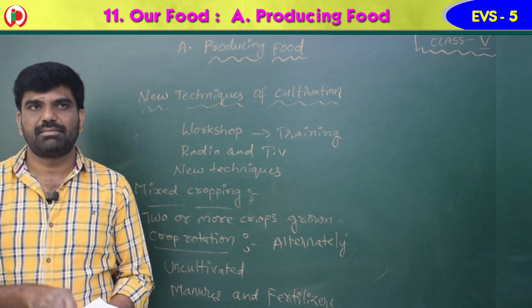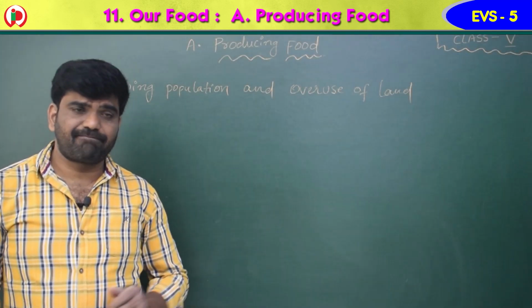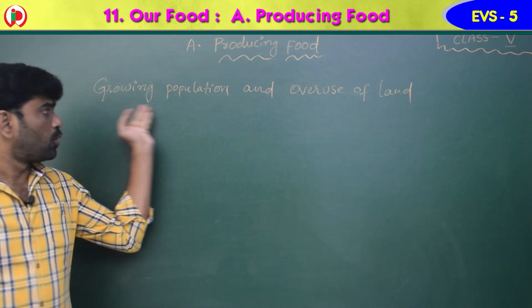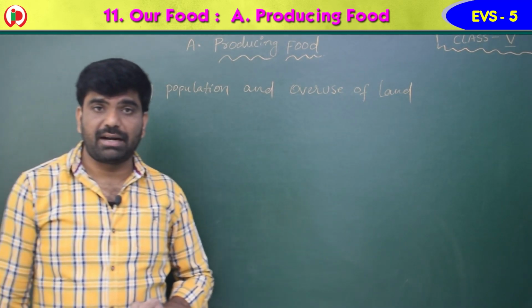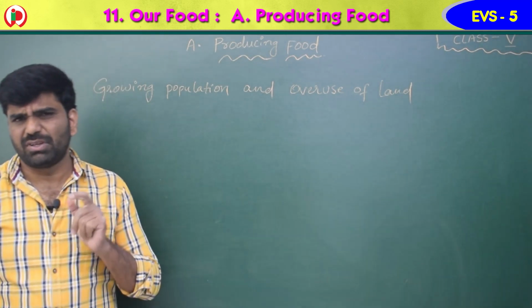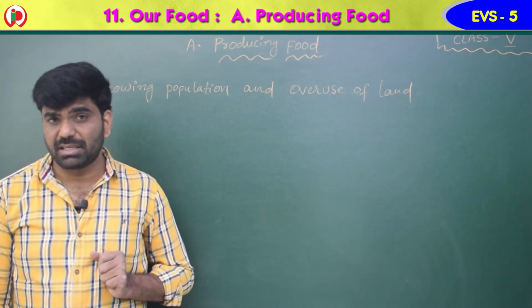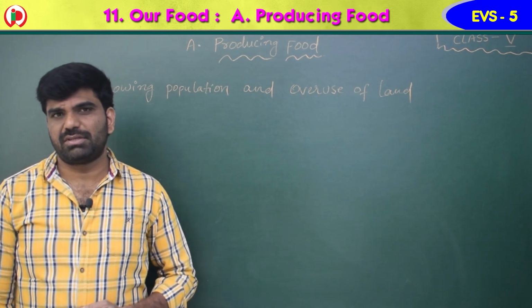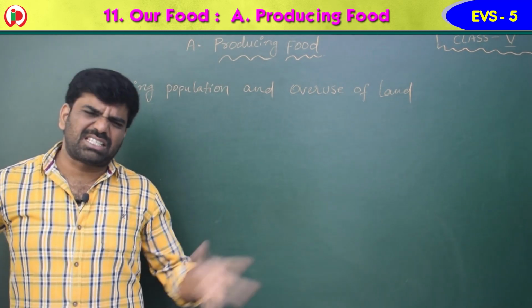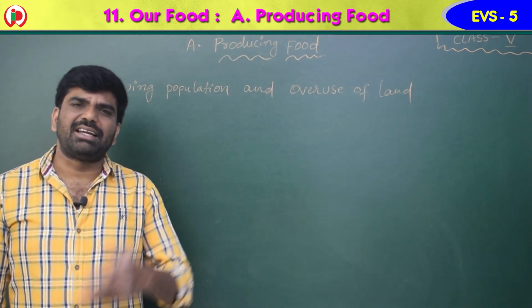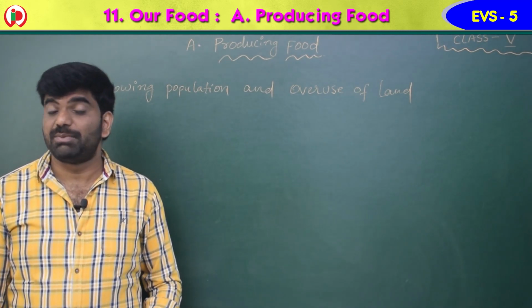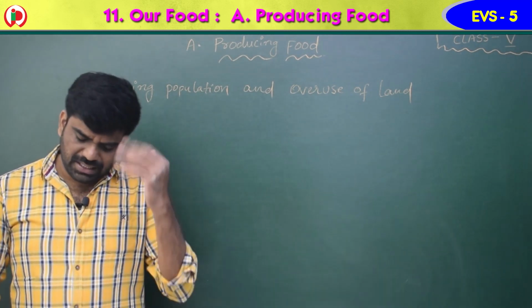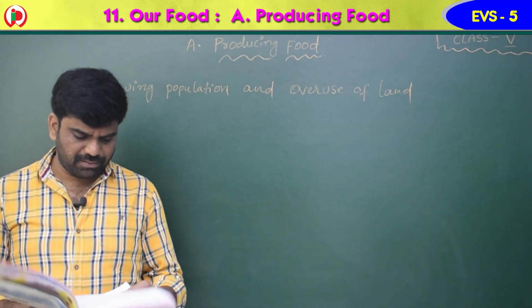Okay. Children, you know that the next one is growing population and overuse of land. India is standing second place in terms of population. Now the population of India is more than 100 crores. So to feed this much population or give shelter to this much population, it is very difficult. So let's see how this problem is being faced.